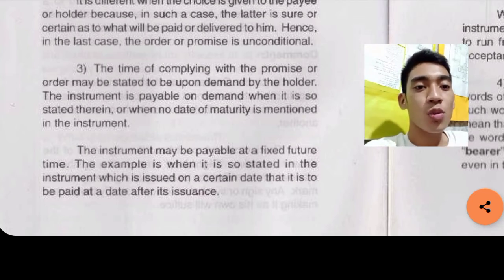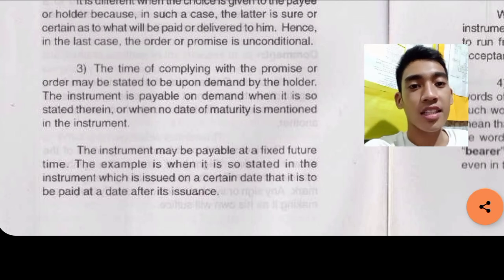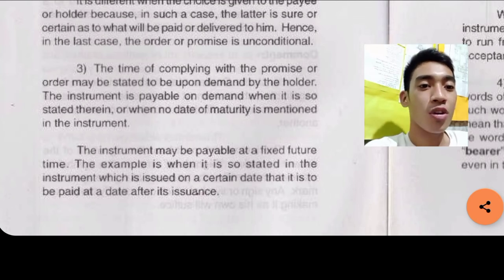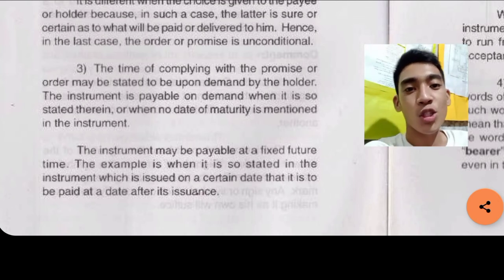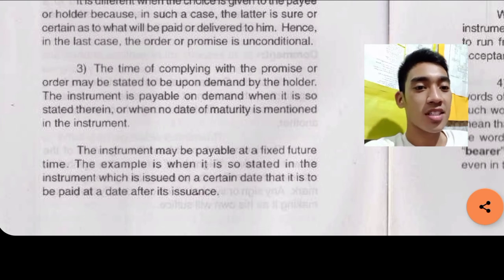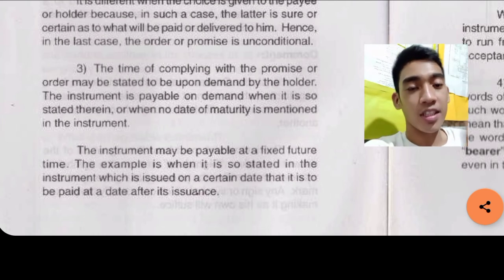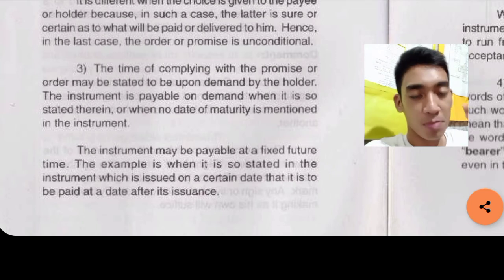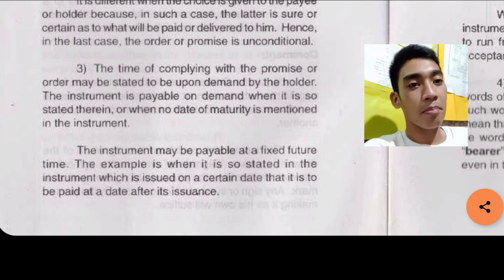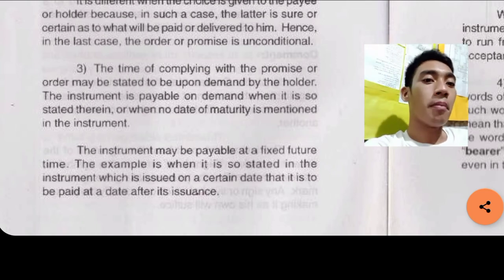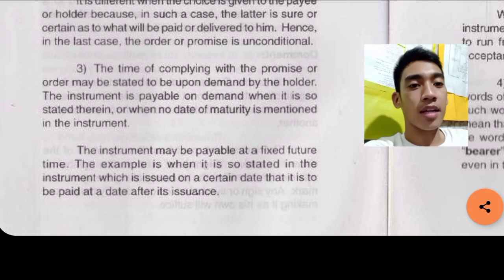The example is when it is so stated in the instrument, which is issued on a certain date, that it is to be paid at a date after its issuance. So again, the time of complying with the promise or order may be stated to be made upon demand.